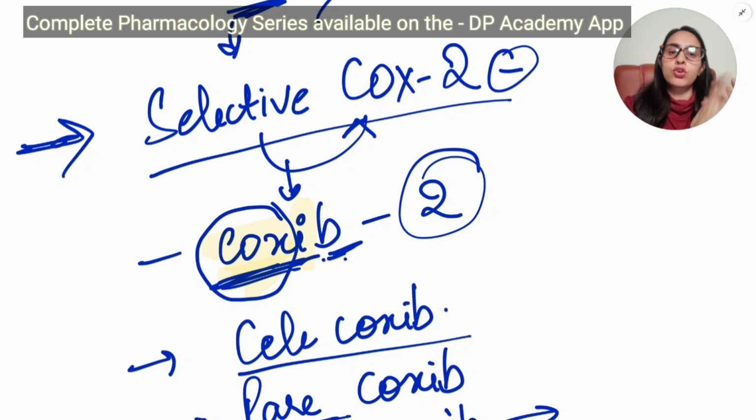Then we have preferential Cox-2. Preferential Cox-2 means they are preferably Cox-2, but they inhibit both Cox-1 and Cox-2. Selective Cox-2 means they selectively inhibit only Cox-2. So this is how you can remember it in the name itself. So guys, this lecture is about NSAIDs. All the best.